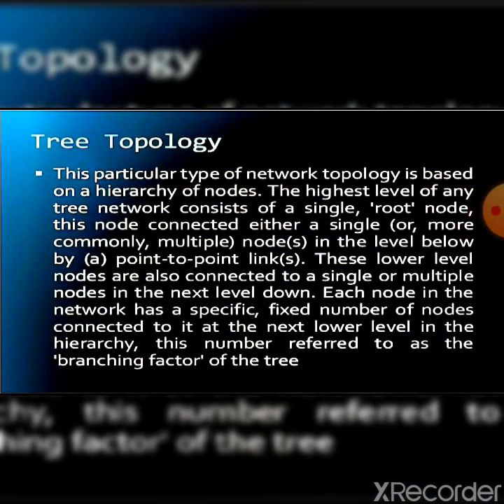Tree topology. It has a root node and all other nodes are connected to it, forming a hierarchy. It is also called hierarchical topology. It should at least have 3 levels to the hierarchy. Now I will explain to you features of tree topology. Ideal if workstations are located in groups. Used in wide area network.